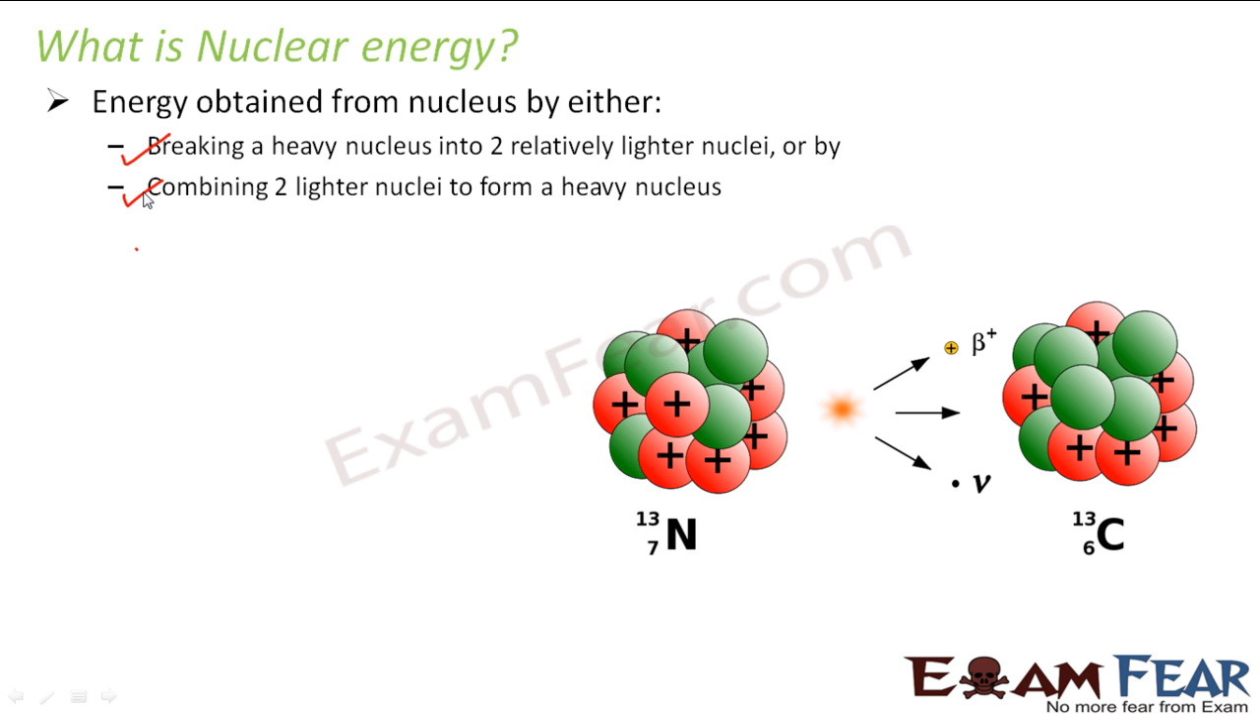In both of these cases, a huge amount of energy is released, and we call this energy nuclear energy. Why do I call it nuclear energy? Because in this entire process, the only things involved are the nuclei. Because of the splitting of the nucleus or the joining of nuclei, so much energy is emitted, and that is why it is known as nuclear energy.